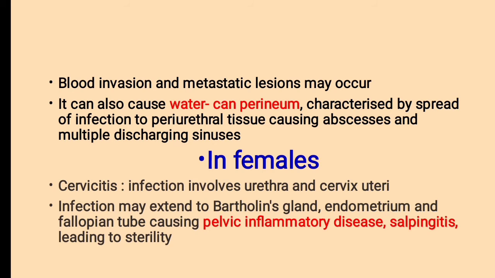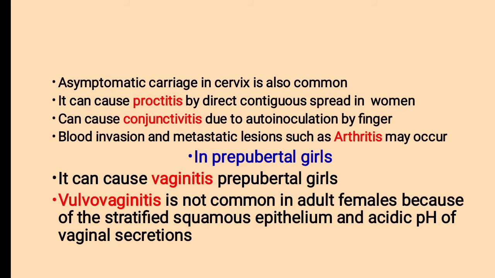What is known as cervicitis? Infection involves the urethra and cervix uteri. Infection may extend to Bartholin's gland, endometrium and fallopian tube, causing pelvic inflammatory disease, known as PID, and salpingitis, leading to sterility. Asymptomatic carriage in the cervix is also common in the case of Neisseria gonorrhoeae. It can cause proctitis by direct contiguous spread in women, and conjunctivitis due to auto-inoculation by finger.